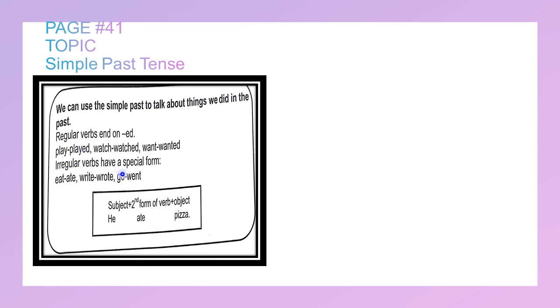Irregular verbs are special forms: eat, ate, write, wrote, go, went. These are all past tense forms, but they do not end with ed. These are the second form of the verb. Now the sentence formation for simple past tense is subject plus second form of verb plus object. He ate pizza. In present tense it will be he eats pizza, and in past tense he ate pizza.